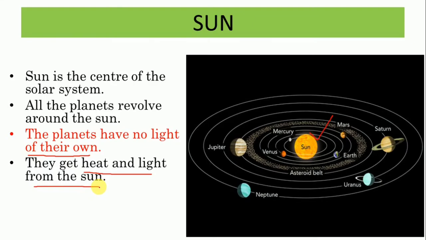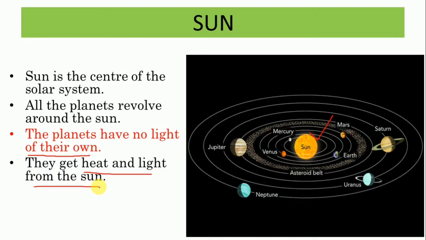Then children, we learnt about planets. That what are planets? These are the heavenly bodies and these are made up of what? Rock and gases. Okay, and they orbit around the sun. How many planets are there, children? There are 8 planets. But earlier, how many planets we had? We had 9 planets. And the 9th planet name was Pluto. But abhi usko hata diya gaya hai planet ke list se. Kyon? Kyonki woh bahut hi chhota hai, isiliye.